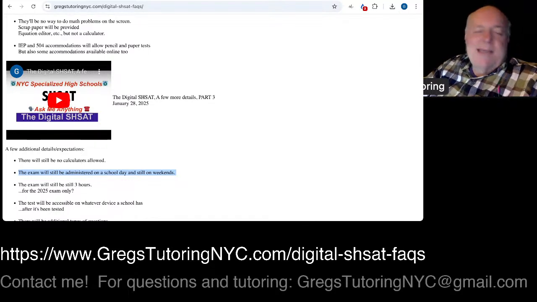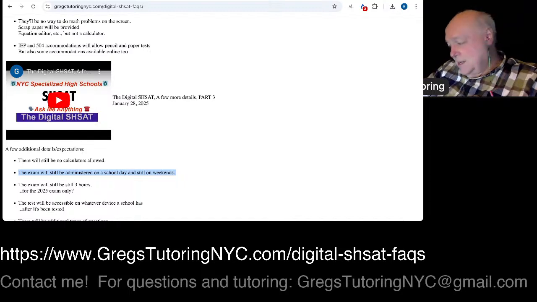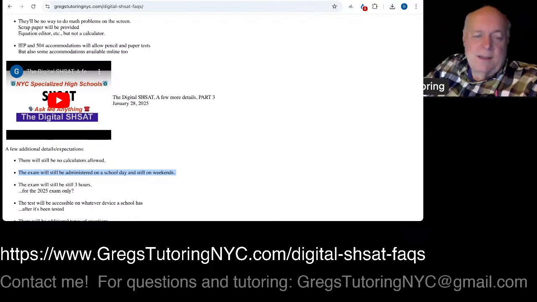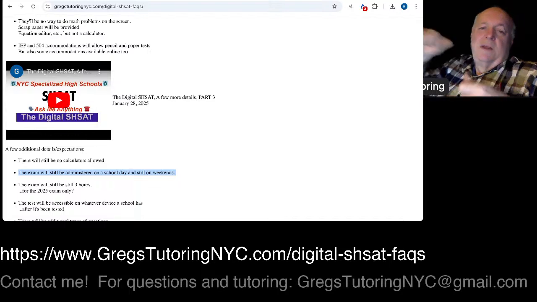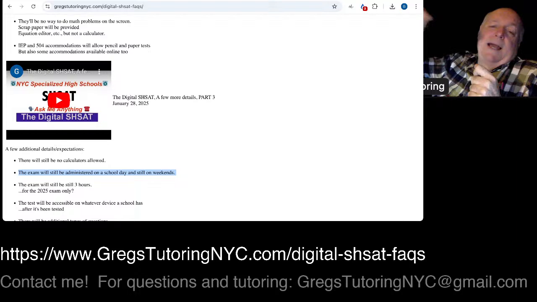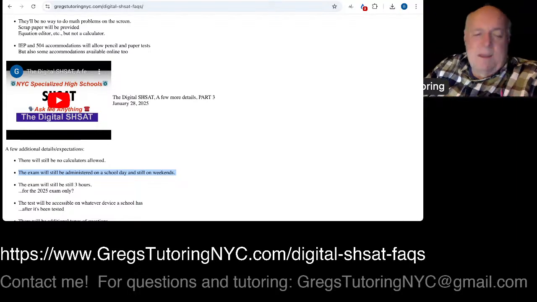Depending on exactly how they structure the digitizing of it, it's going to depend how that works or not. So some of that can get tricky because if you're trying to, let's use an extreme like your iPhone, if you're trying to drag something with your iPhone, that could be a pain in the neck, or your Android or whatever as well. So it seems like a desktop is going to be allowed.